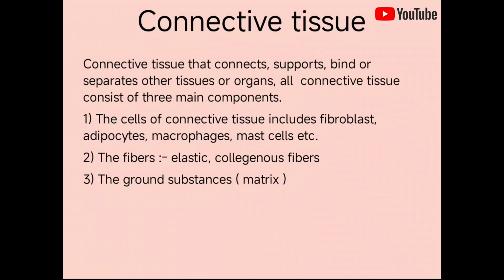Second type of tissue, connective tissue. Connective tissue connects, supports, binds, or separates other tissues or organs. All connective tissues consist of three main components. First, the cells of connective tissue include fibroblasts, adipocytes, macrophages, and mast cells, etc. Second, the fibers, elastic and collagenous fibers. Third, the ground substance, like matrix.